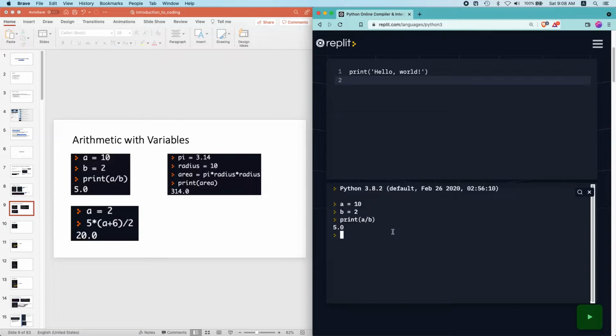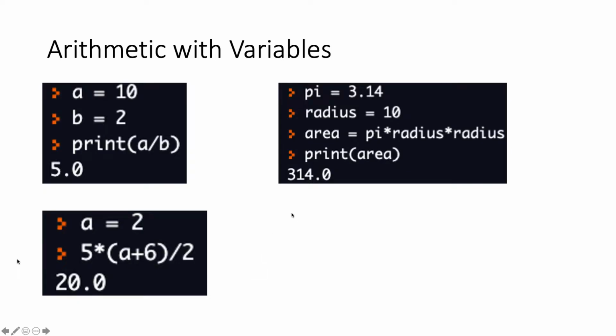Okay, then we can do more arithmetic. For example, we can write this one, which is called creating a variable called area equals to pi times radius, so this is just more arithmetic with variables. And on the bottom picture over here, we see that we can also use the brackets and multiplication, and it follows the order of operations that we see in math as well. Okay, when you don't write a print statement and you just have an output, Python still outputs the variable, but if I wrote a print statement here, it will behave the same way.